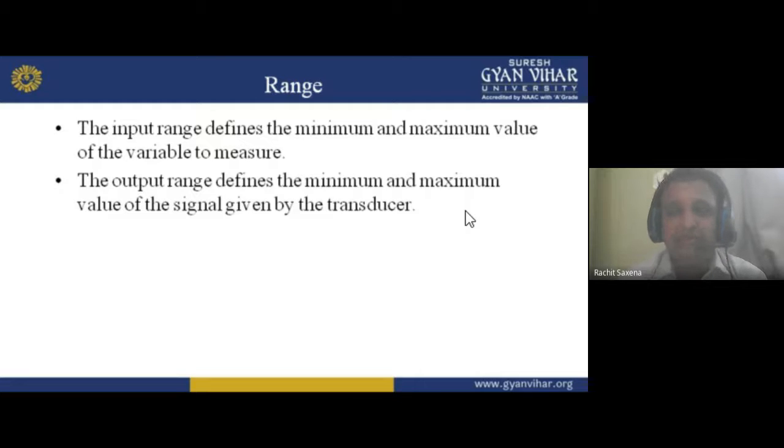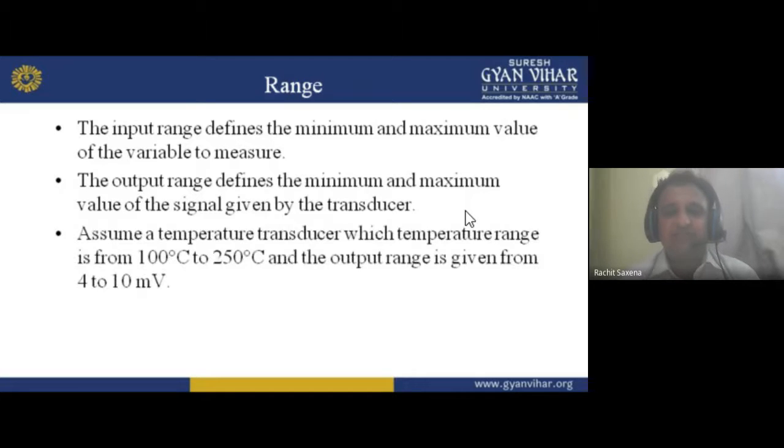In the later unit I will tell you about this whole thing. I'm using the word transducer time to time because it makes you familiar with the transducer, because in the next unit you are going to study about transducers. So understand, dear student.